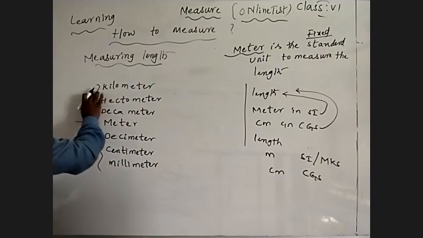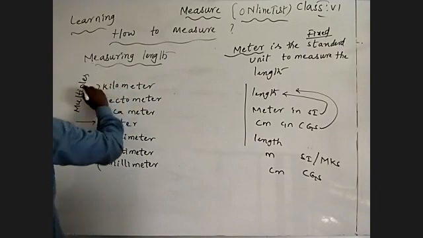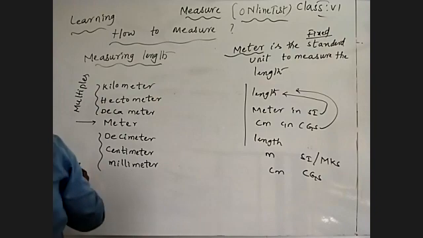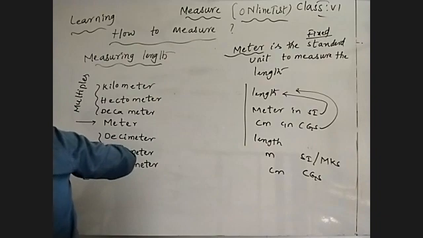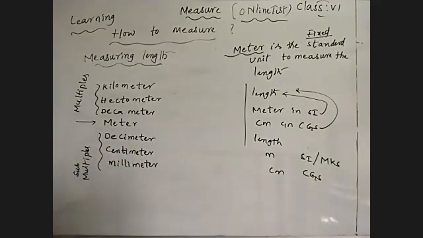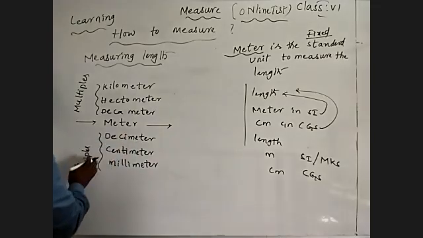These three are multiples of the meter, and these three are the submultiples of the meter. These are the measurements to measure length. So the meter is the standard unit, and these are submultiples.